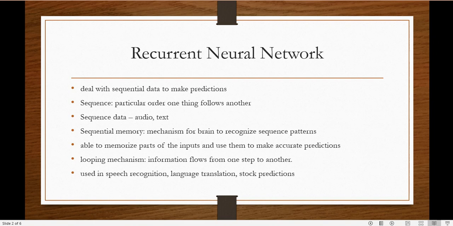Now, how this RNN works: it is also able to memorize some part of the input. Like a human being, the RNN can memorize some part of the input, and that is used to generate accurate predictions. We will discuss some examples so that things will be clear.